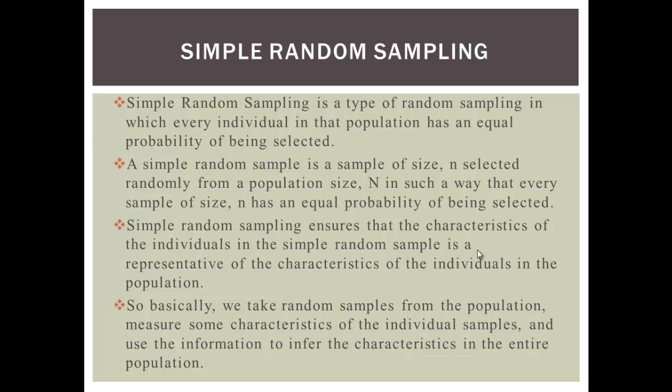What do we mean by randomly selecting individuals? It means that in whatever city or state you're taking the survey, every individual should have an equal probability of being selected. That ensures randomness, and this randomness ensures that the characteristics of the individuals in the sample are a true representative of the characteristics of the individuals in the population.